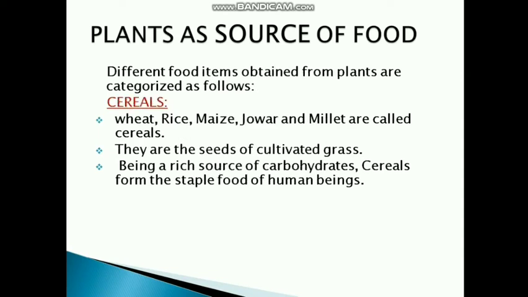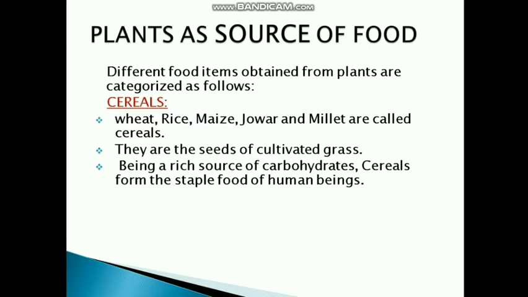Now in the starting of the chapter, I told you that food is obtained from two main things, either the plants or the animals. So we get a wide variety of food items from the plants. So that's why it is categorized in different categories. Different food items obtained from plants are categorized as follows.